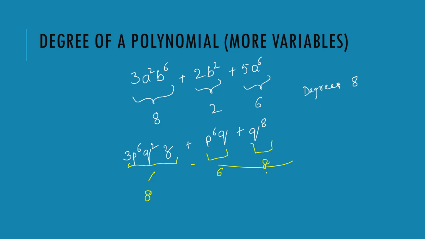Let me tell you what you did wrong. What is the exponent of Z? Here it is 1, right? So this will be 9. This one will be 7. And this will be 8. So you have to pay full attention here and not forget anything. These are simple things, but if you don't pay attention, then your answer will be wrong. So the degree of this polynomial is 9.